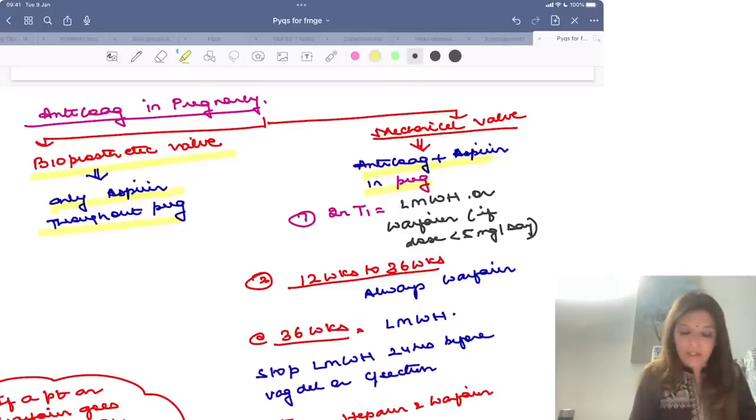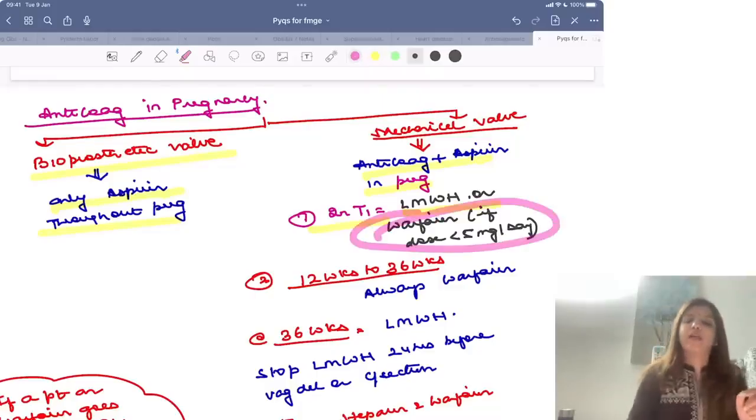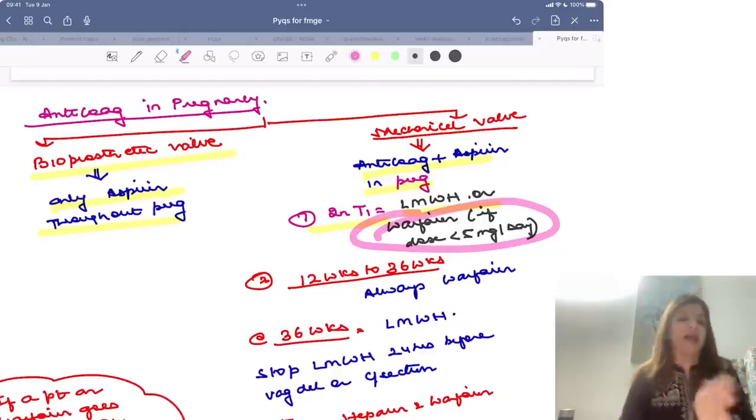In the first trimester, the best thing to do is to put her on low molecular weight heparin, right? Or if the dose of warfarin is less than 5 milligrams, you may continue warfarin, but the best thing is to switch over to low molecular weight heparin. This is something new which has come up: if the dose of warfarin is less than 5 milligrams per day, it can be continued in the first trimester, right?